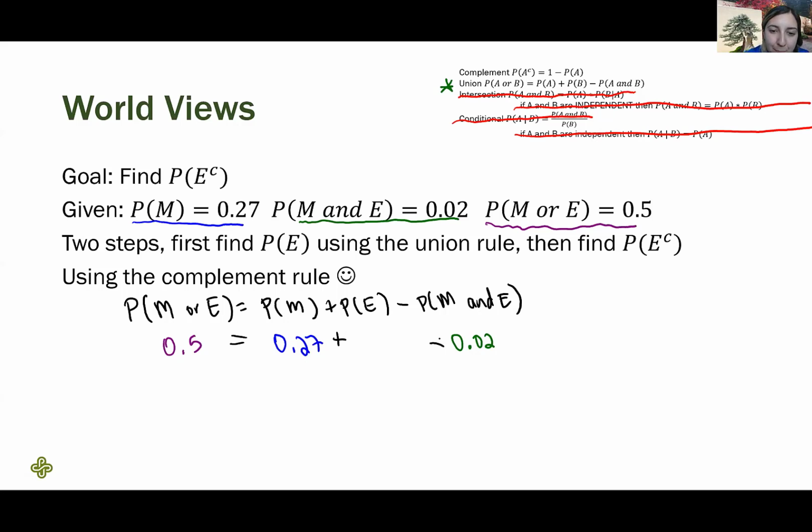And we can see we're missing P of E. That's the X we're going to solve for. You probably had a lot of experience in algebra class solving for X. That's our unknown variable that we're hoping to find. However, I'm a statistician and I like using more descriptive variables. So I'm going to continue to use the name P of E, so I never lose track of what I'm actually solving for. To solve for P of E, we need to isolate it and undo anything that's been done to P of E. I see 2% has been subtracted from P of E, so I'll add that back on to both sides of the equation to maintain balance.